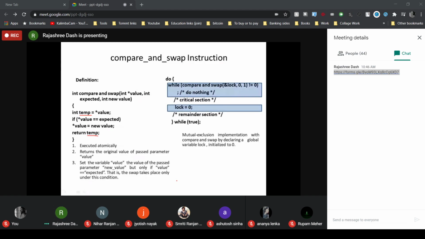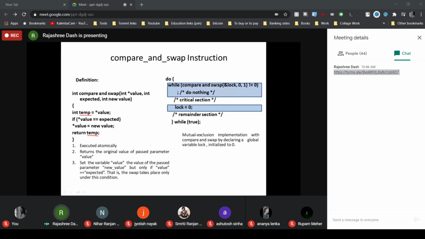So actually here that integer variable is lock. Previously in both the two cases the lock was a boolean variable. Here that lock is taken as an integer variable which was initialized to 0. So simply here it is passing the address of the lock variable and returning the original value of the lock variable. Here just check how it has been called.